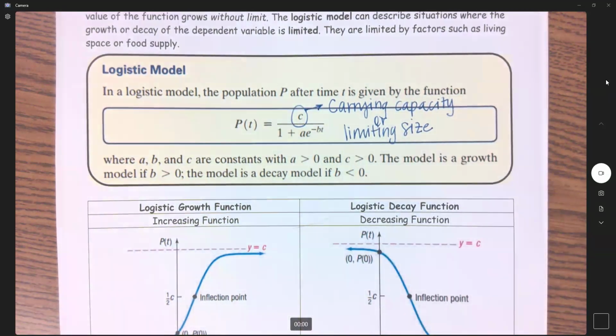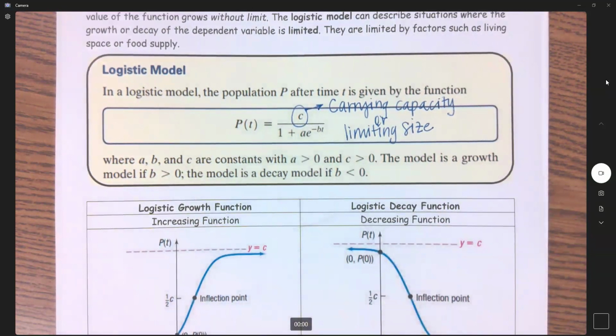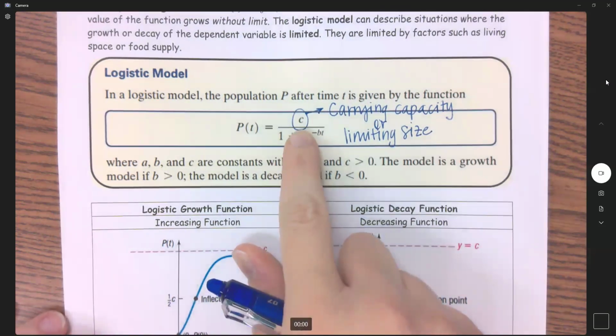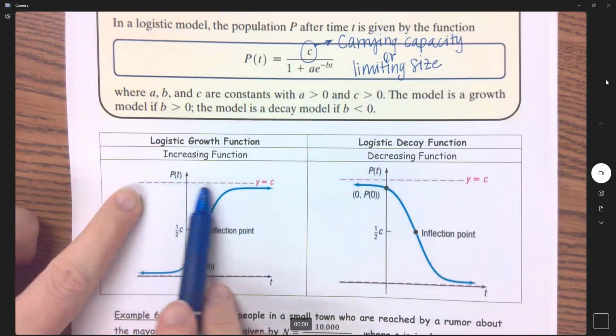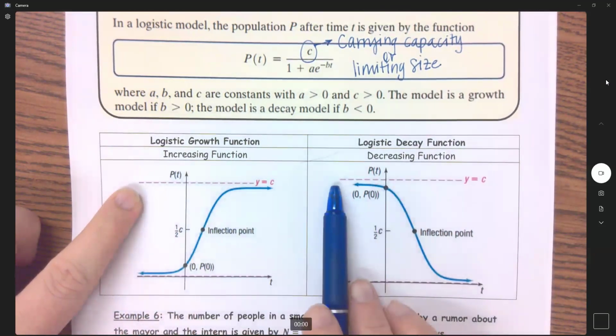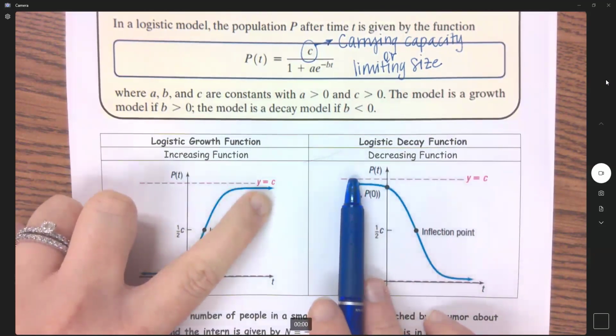It depends on what textbook you read. I've also seen this being referred to as limiting value or even upper limit. But no matter what terminology we're talking about, this number here represents the maximum number. And so you can see that horizontal asymptote here, that those are going to be approaching.